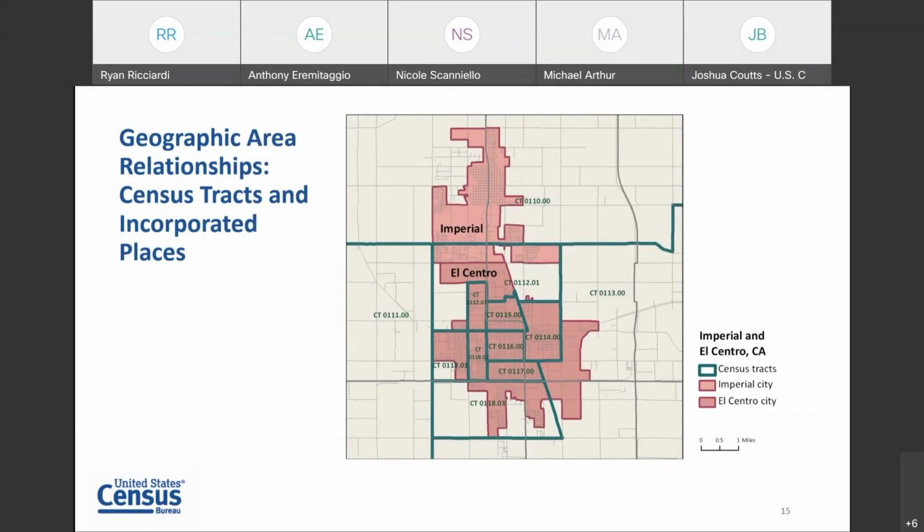So we can see a couple of different things here. Cities can straddle county boundaries. This Imperial city in the north actually crosses into two different counties. That's perfectly fine. And El Centro in the south is entirely within one county, but you can see that there are multiple census tracts that it has a relationship with.